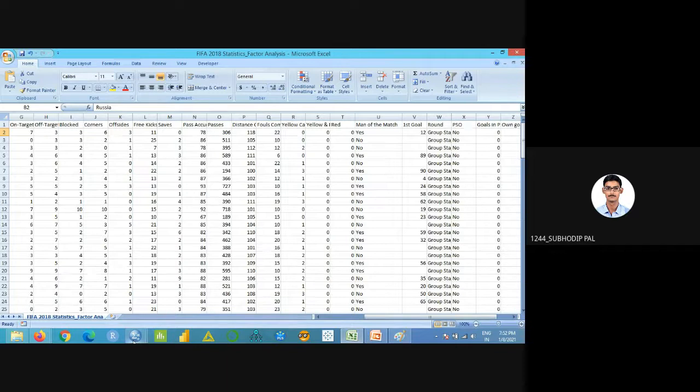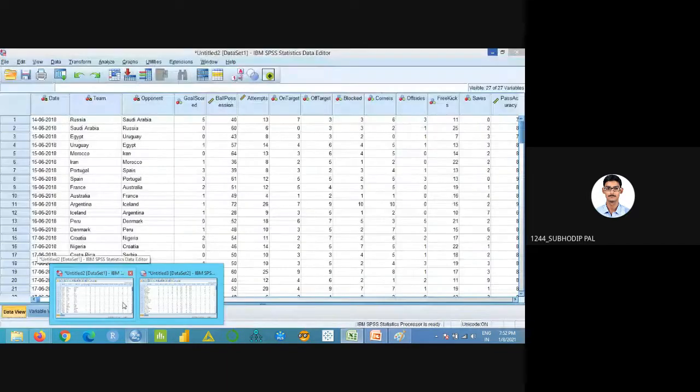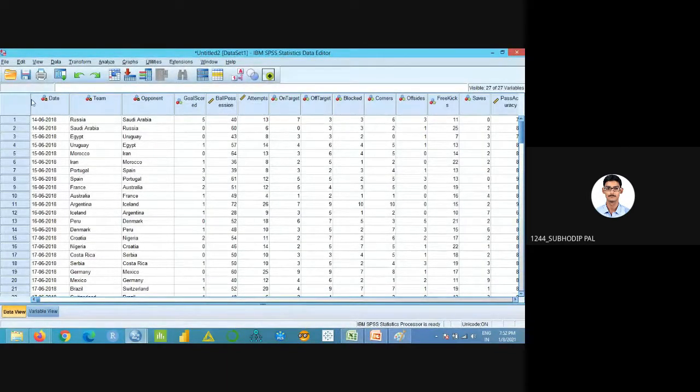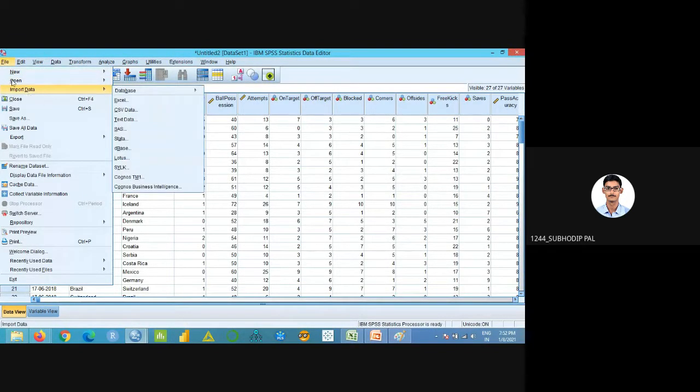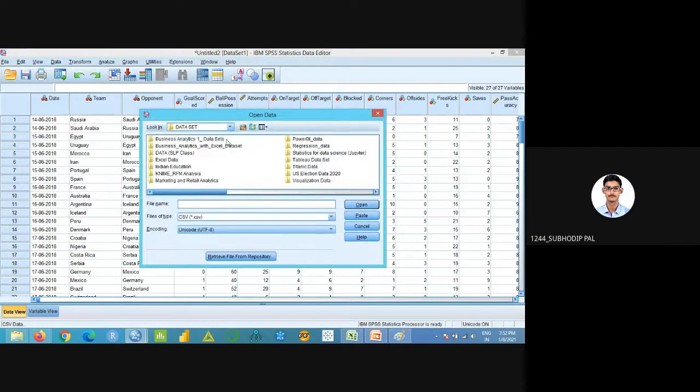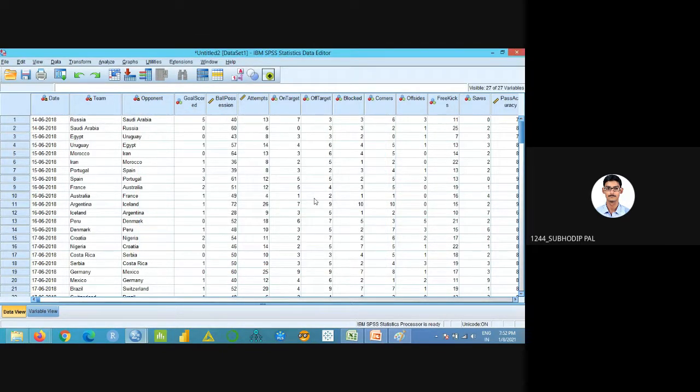Now, if you have spaces, you can import the data. Go to file, import data, and this is in CSV format. Click on the CSV data, and wherever you have kept the data, just go and open it. I've already done it here, so I'll not do that.